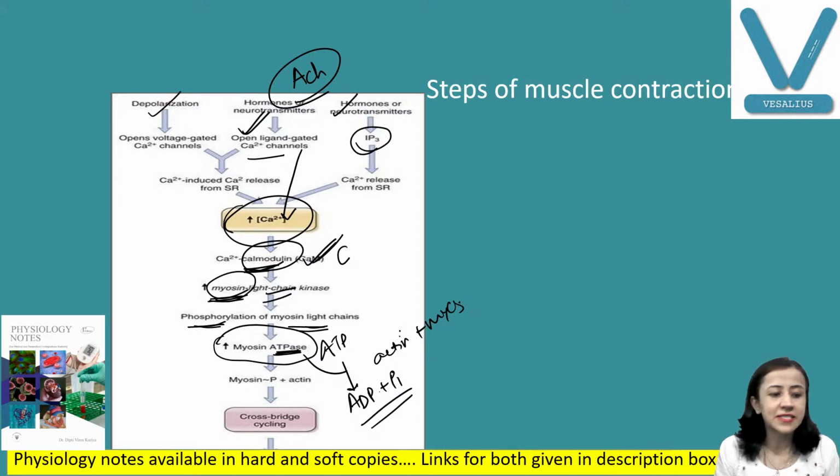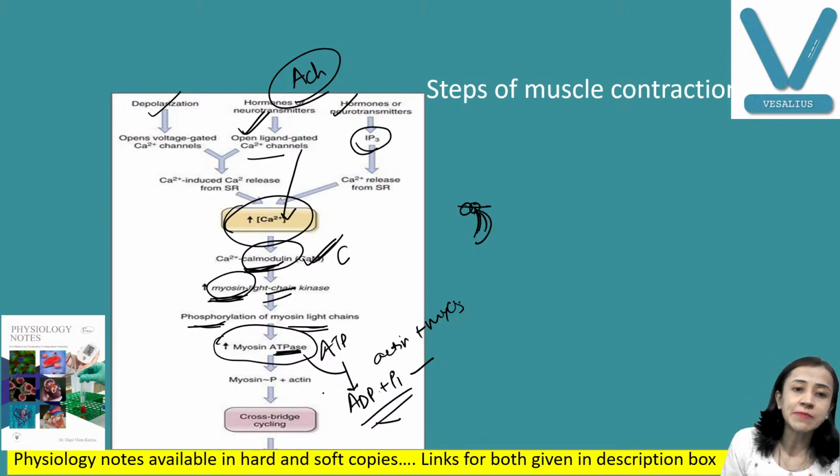The other steps are similar to skeletal muscle. There is release of ADP and phosphate, and there is a power stroke. The actin molecule binds with the myosin head and there is a power stroke, which results in sliding of the actin filaments over the myosin filament, and that results in muscle contraction.